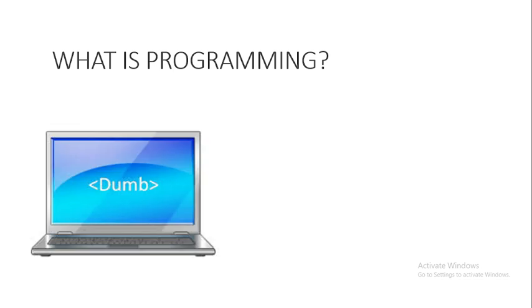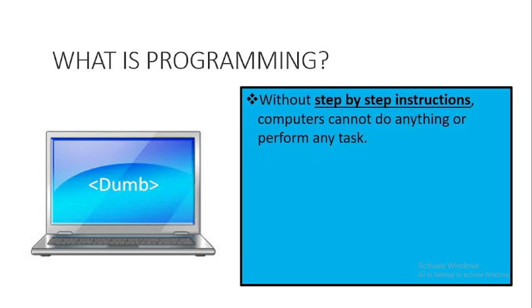Computers are actually dumb. And why do we say computers are dumb? Computers are dumb because computers cannot do anything unless we give them some set of instructions for them to actually follow to do the work or to perform the work we want it to perform. So the process of giving these step-by-step instructions to the computer to actually follow to perform a task for us is what is known as what? Programming. So without step-by-step instructions, computers cannot do anything or perform any task.